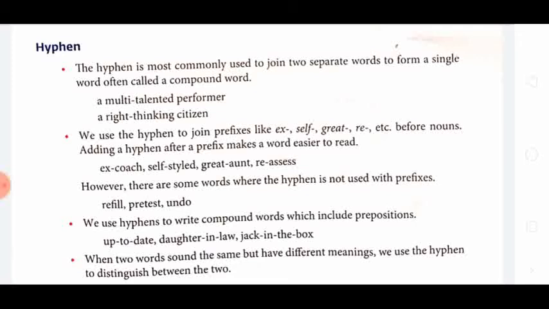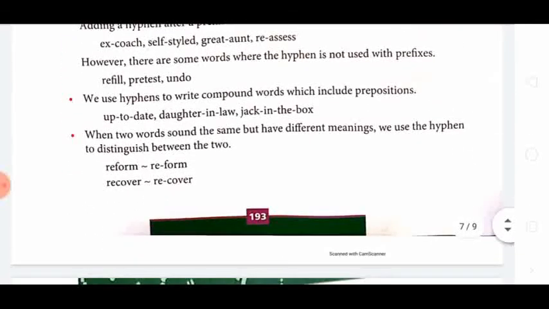However, there are some words where the hyphen is not used with the prefix. Means refill is there, then pretext is there. Here pre and re are prefixes only, but they are not separated with a hyphen. We use a hyphen to write compound words which include a preposition: up-to-date, daughter-in-law, jack-in-the-box.